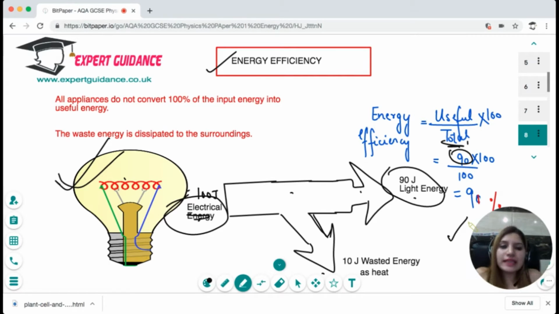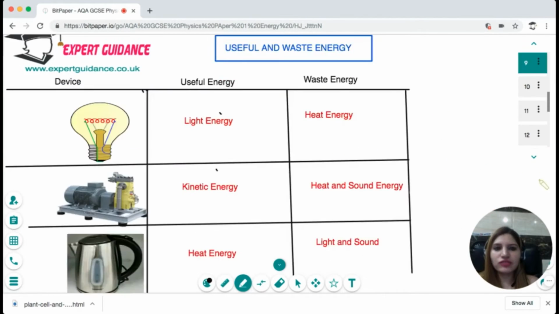So in the exam, they can give you the total energy and the efficiency and ask you how much is the useful energy, or they can give you the useful energy and waste energy and ask you how much is the input energy. So always remember, input is equal to the useful and the waste energy. Okay, and for energy efficiency, you take useful energy divided by total, times 100. Okay, so I hope this concept of energy efficiency is clear to you.